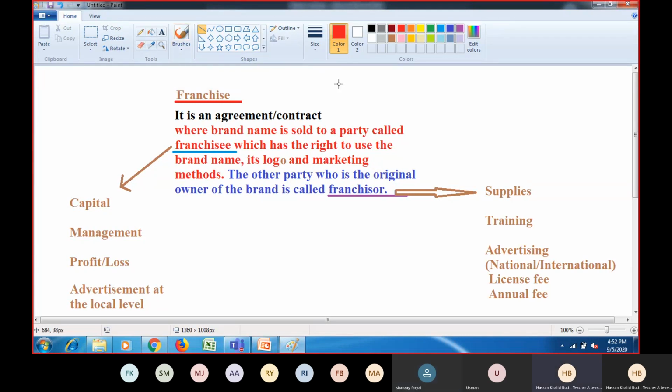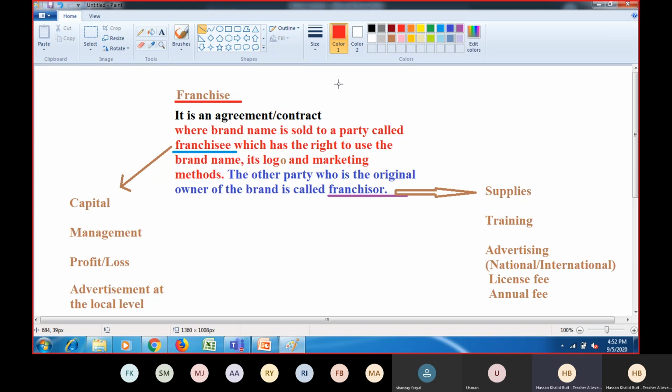The thing is, why does the owner of a famous brand want to sell a franchise? That is the question. Obviously, if somebody wants to sell a franchise, the other will buy it only then, right? Now, why? Because the expansion of the brand name throughout the world will happen without spending a single penny. You do not need to spend anything, but the brand name will be spread everywhere because the outlets will be throughout the world. That is the biggest advantage to the owner of the brand name, right?